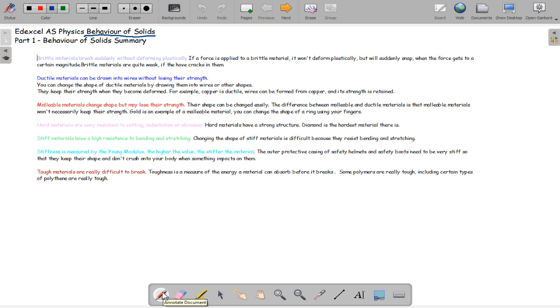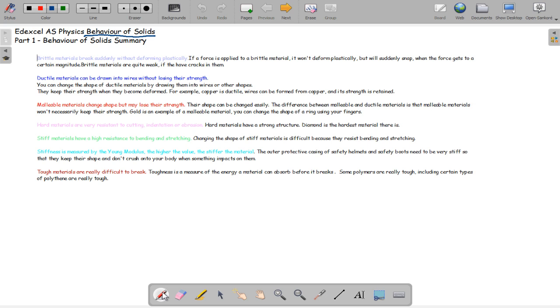Brittle materials break suddenly without deforming plastically. If a force is applied to a brittle material, it won't deform plastically, but it will suddenly snap. When the force gets to a certain magnitude, brittle materials are quite weak if they have cracks in them.